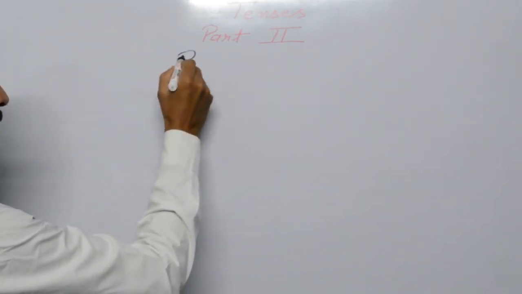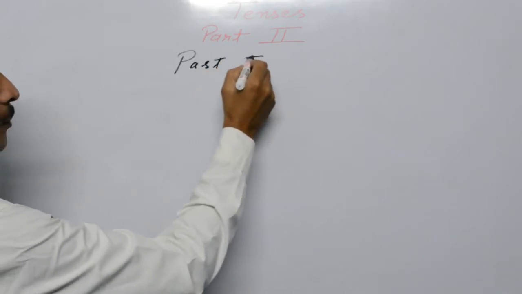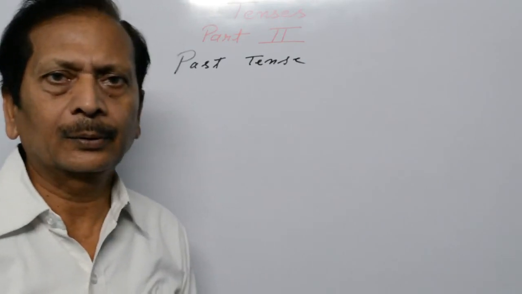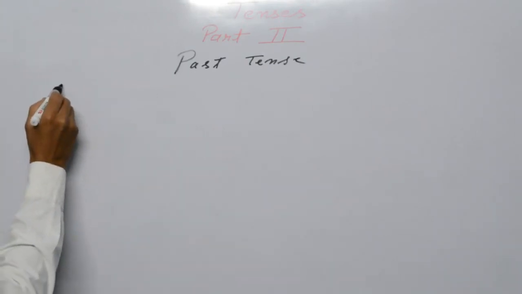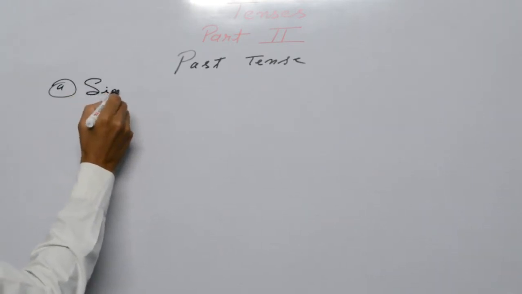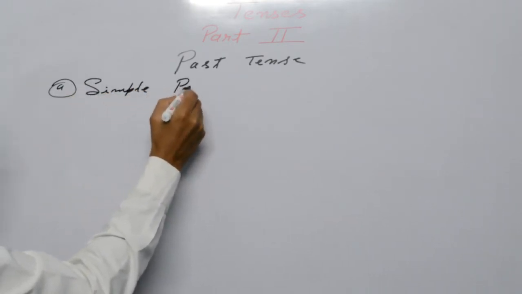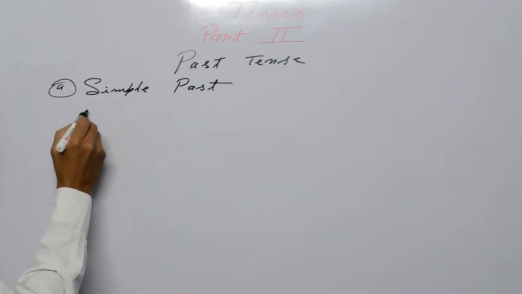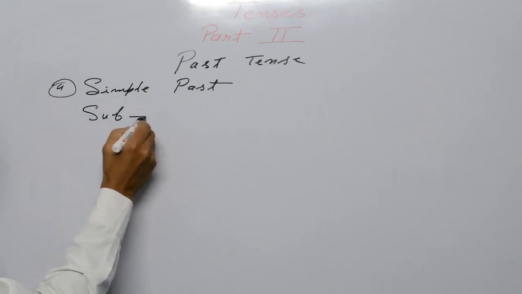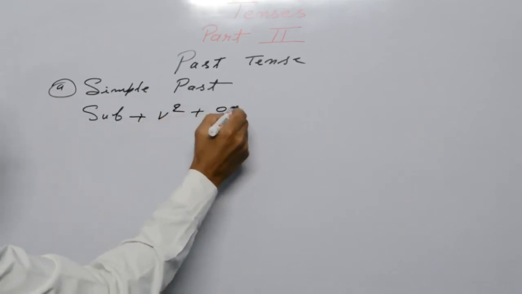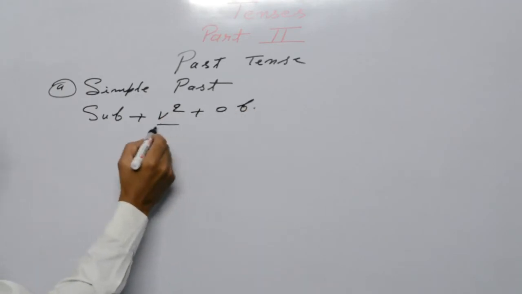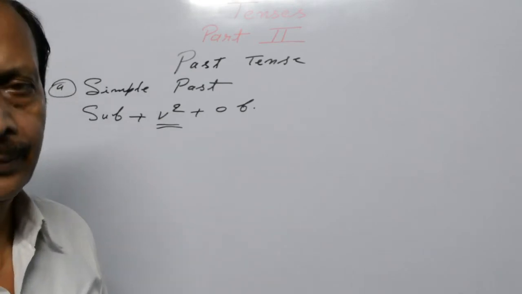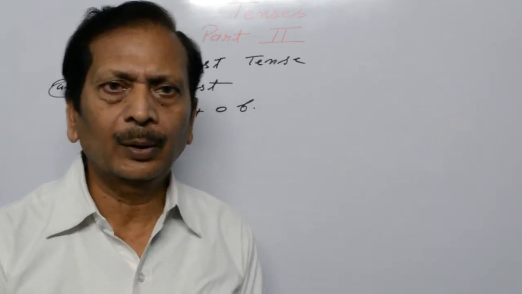Past tense. Like present, it also has 4 parts. Okay, so let's see. Simple past. Construction for simple past is subject plus V2 plus object. Notice this, V2, second form of verb. Any verb you are going to use, you have to use this form for this tense.